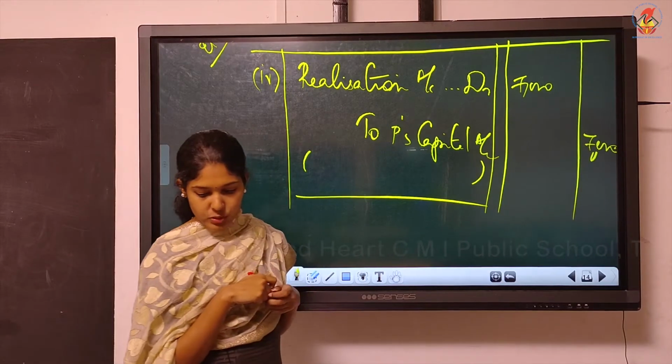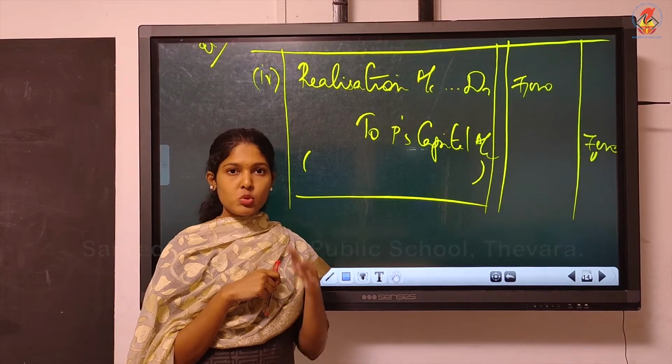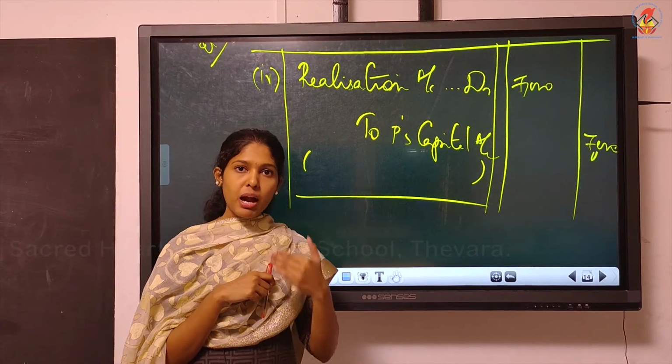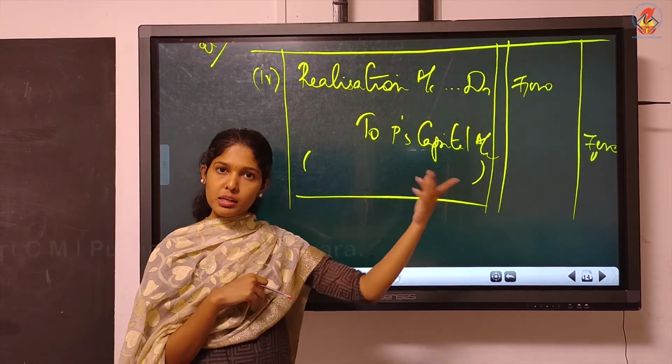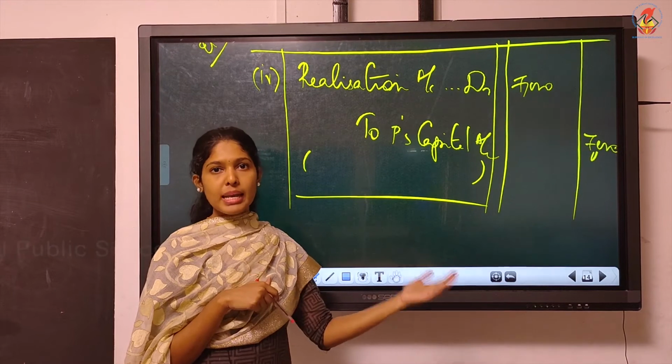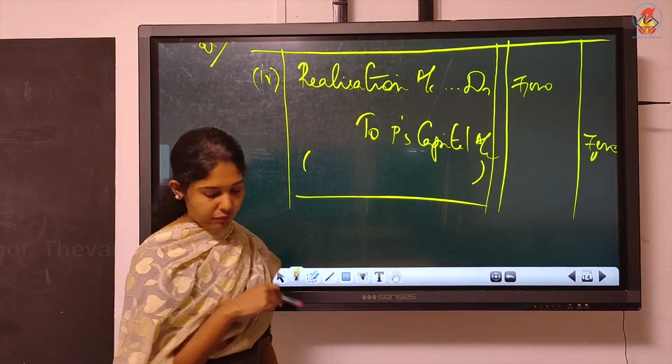Now, actual expenses amounted to 4,000. It is written that it is paid by P. So when P is paying, that means the partner is paying. So who will bear? Since remuneration is given to the partner, he will bear it. So partner bearing, partner paying, there is no entry. Only one entry we have. Then, fifth one.